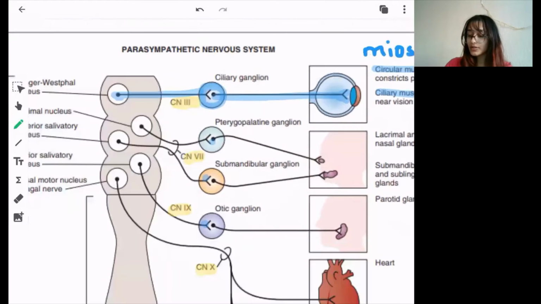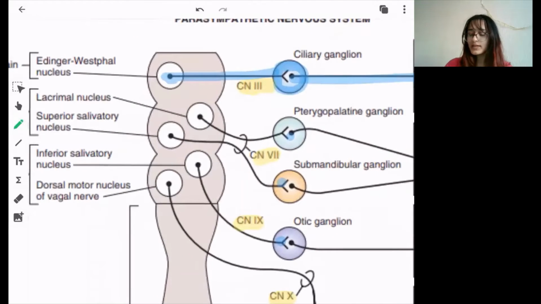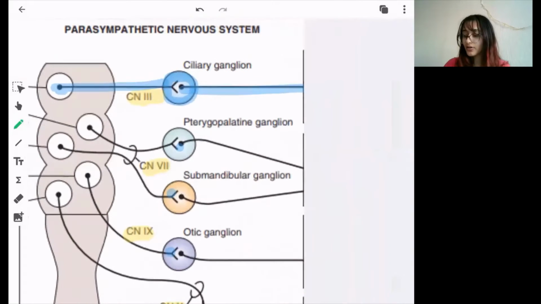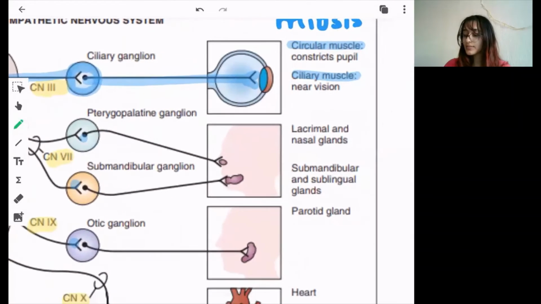When we talk about cranial nerve number 7, it arises from two nuclei, that is the lacrimal nucleus and the superior salivatory nucleus, and both have different ganglia. The nerve arising from the lacrimal nucleus synapses in the pterygopalatine ganglion, and from there it supplies the lacrimal gland, and obviously it increases its secretions.